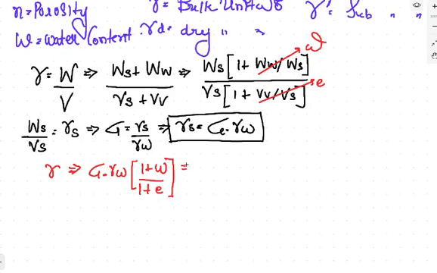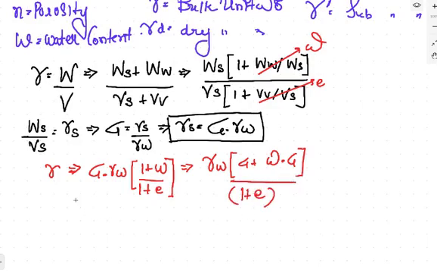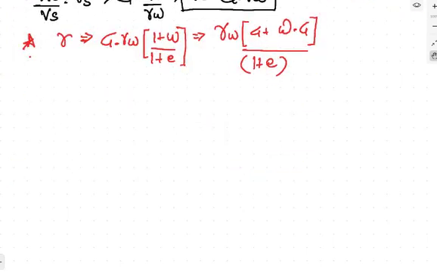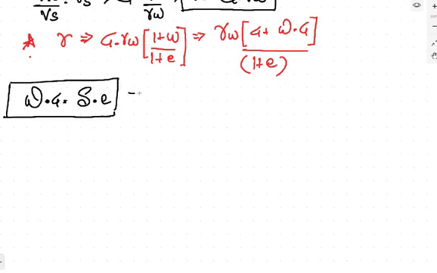Now you can do one thing: send this G inside, so you will get gamma w times G plus wG, divided by 1 plus e. It means gamma is equal to gamma w into (G plus wG) divided by 1 plus e. This relation comes out for you here. This is one of the relations. Now, one relation you should always remember, which you have to remember for objective purposes also, is always valid. That relation is that water content into G, this wG, is equal to the degree of saturation into e. This relation is always valid. wG is equal to S into e. This you have to remember.